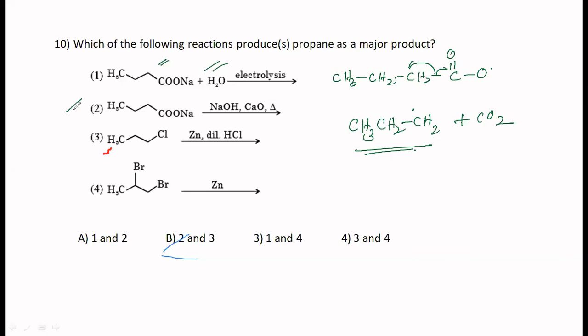What about this? Thermal decarboxylation. In this case, of course, this is removed and you will get propane here, CH3, one carbon less than the reactant. CH2, CH3 you will get. Yes, this will keep. What about this one?